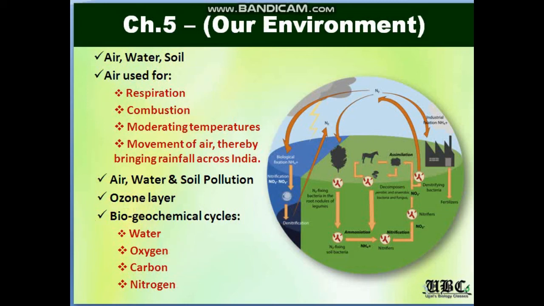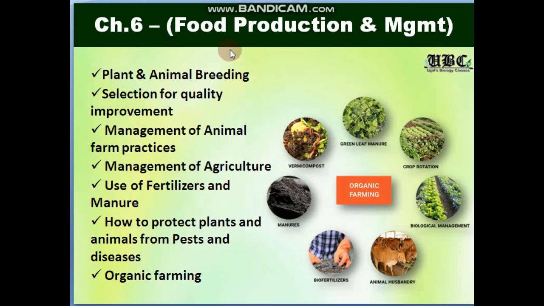Moving on to the last chapter of the biology portion, that is chapter number 6, which includes food production and management. This is a combination of the crop production and management, which was in the first chapter of your class 8 syllabus. So here we will be concentrating on both the plant part as well as the animal part, which is also known as animal husbandry.